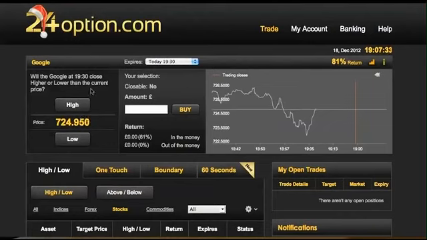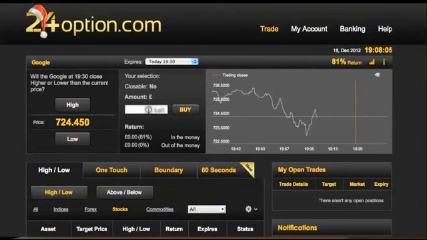So let's click on Google, wait for that data to load, and then I'll just run through exactly what these 3 sections here are. So the first one here, high-low, plain and simple, they're 2 buttons. That's your price in the middle. That's constantly going to fluctuate as the market does, and you need to decide what you think is going to happen to this particular price. You may have had an insight, you may have read some data, some news as to what's going to happen with this particular stock. High-low, you choose which one you think it's going to be.